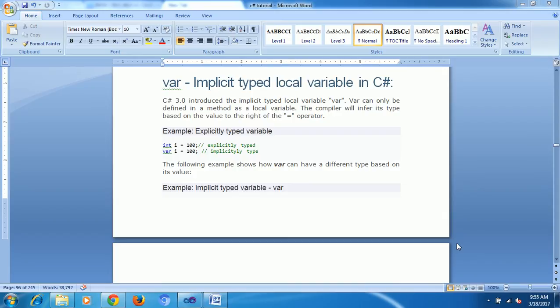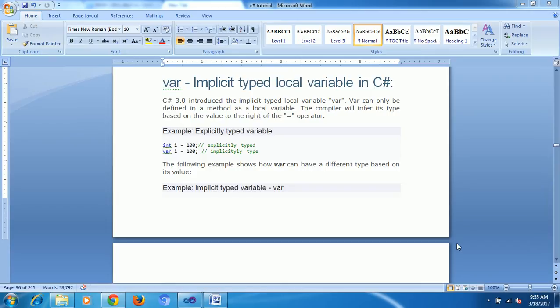This is one more keyword you can see: var. Before, we saw different data types like integer, float, decimal. Now it is one more data type called var. It was introduced in C# 3.0. What is the meaning of var?